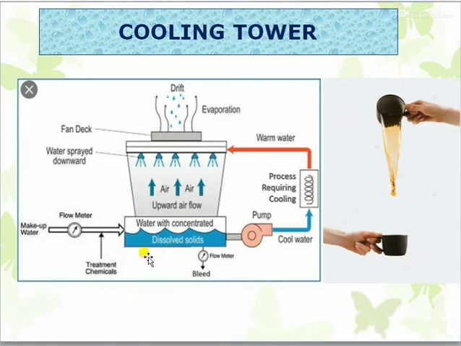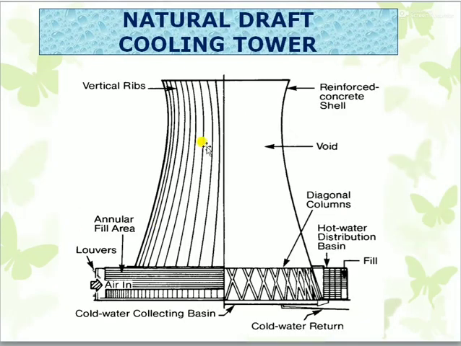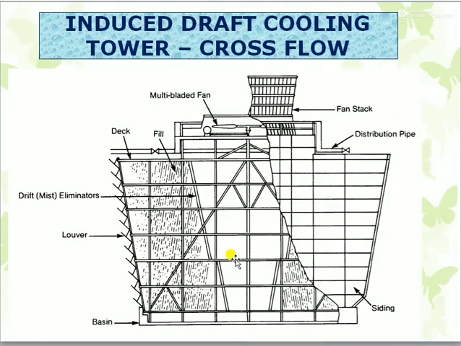Due to the circulation, the water will get concentrated. We give blowdown and add makeup water due to drift loss and blowdown. And we add chemicals to maintain the quality of the cooling water and avoid corrosion and scaling. For natural draft with a high circulation rate, above 43,500, you need a tall tower, so we go for natural draft. Most power plants have natural draft cooling towers because there will be more water circulation.